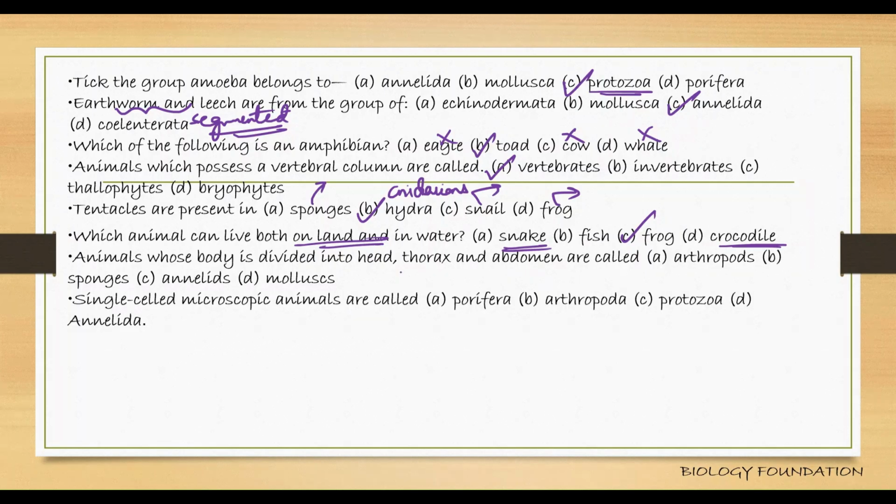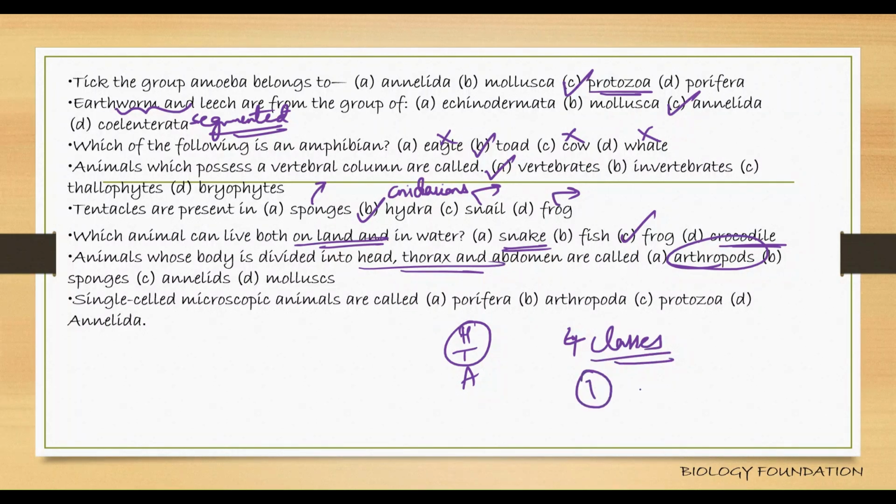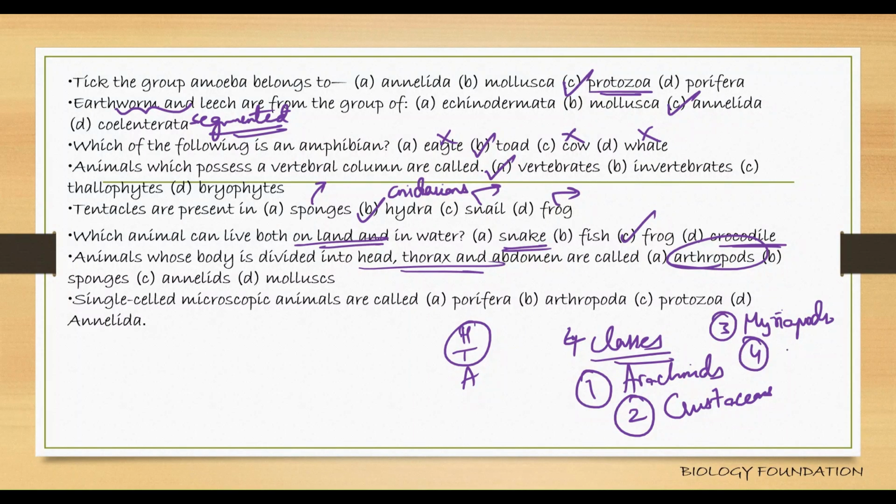Animals whose body is divided into head, thorax, and abdomen are arthropods. Based on whether the head, thorax, and abdomen are fused or present separately, they are again classified into four classes. Do you remember, students? We discussed arachnids, crustaceans, myriapods, and finally insects. So arthropods is the right answer for this.